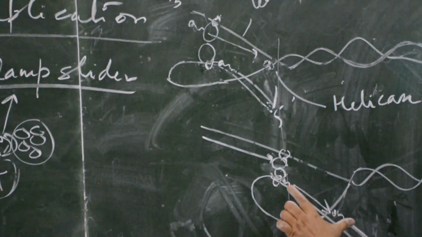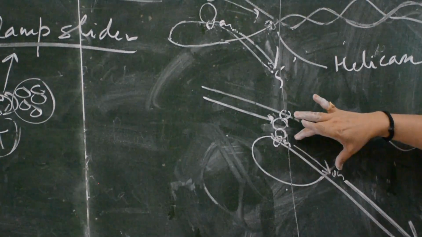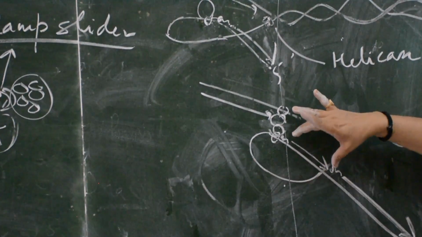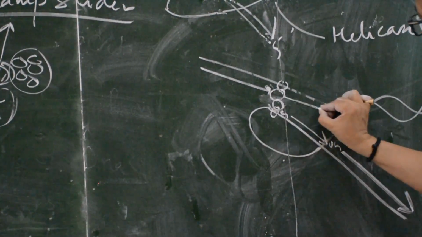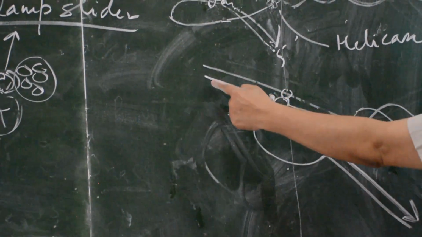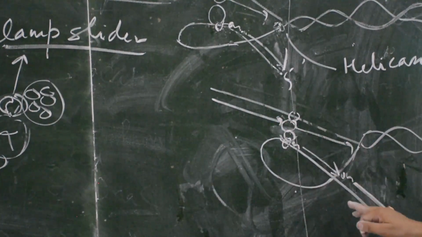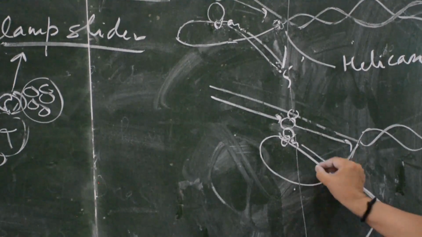Then there is a space for resynthesis, a space for synthesis of the new strand. Again it will move. So the leading strand will synthesize continuously, and the lagging strand discontinuously. These are Okazaki fragments.